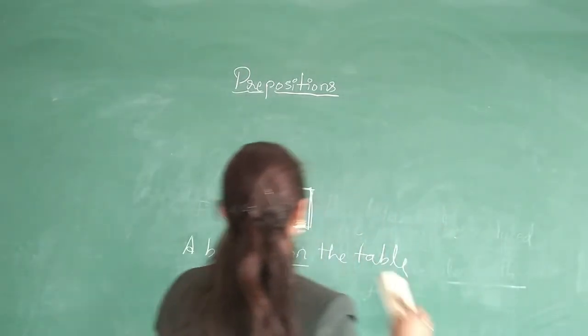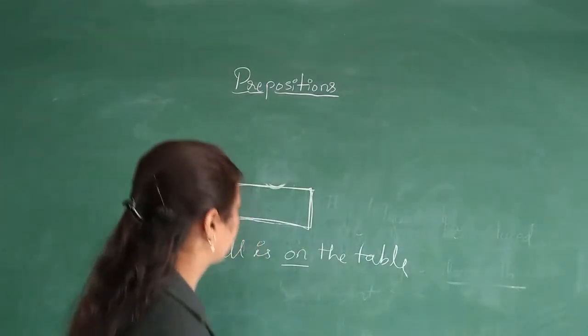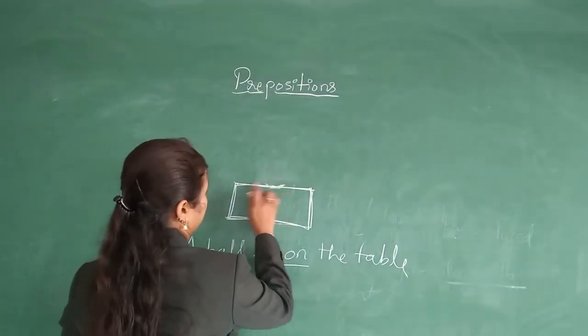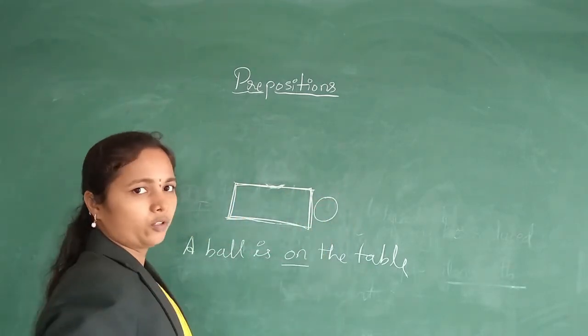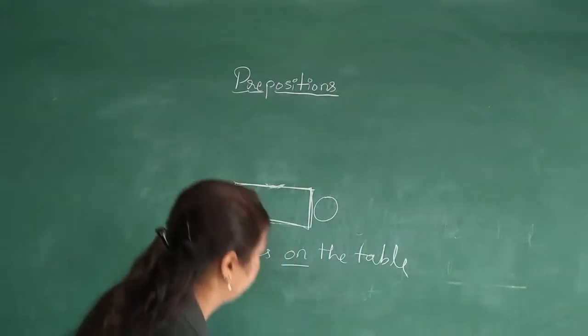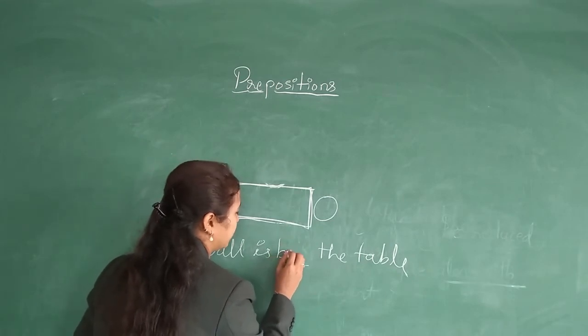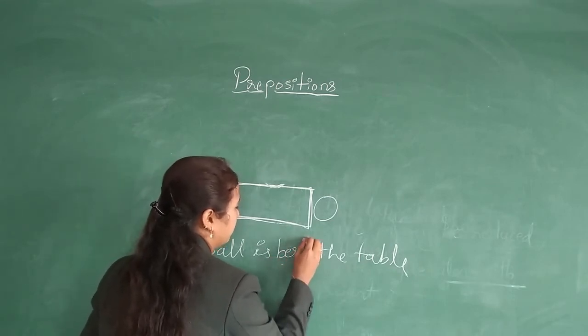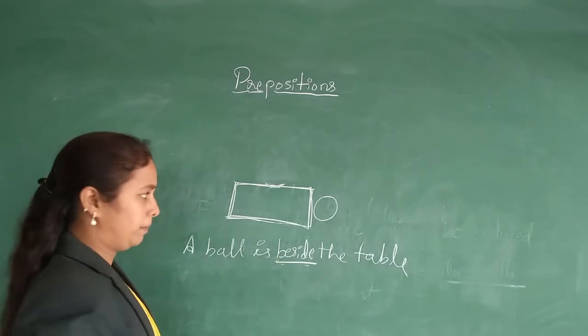And suppose the ball is here, what preposition will we use? The ball is beside the table. So the ball is beside the table.